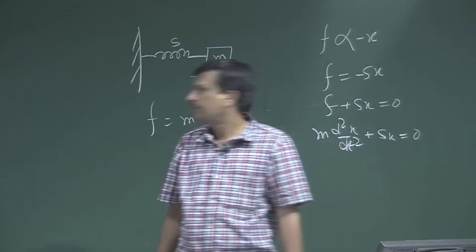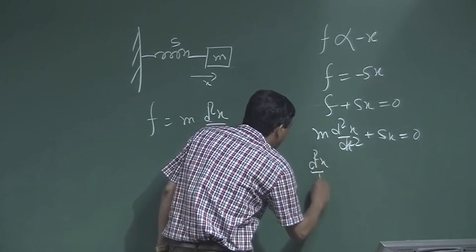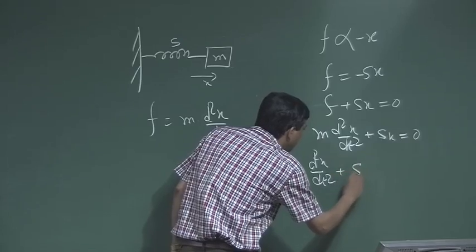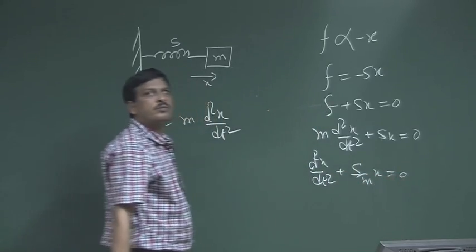Okay. So, d2x by dt square plus s by m x is equal to 0.